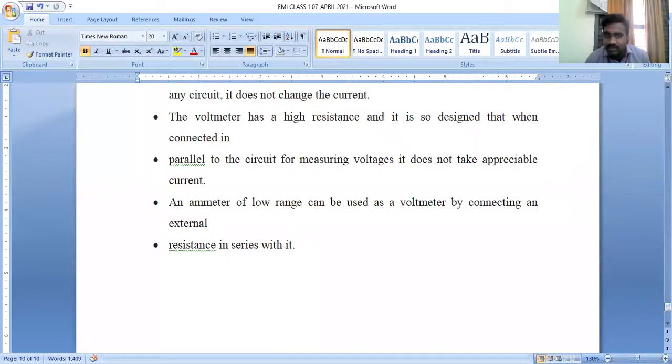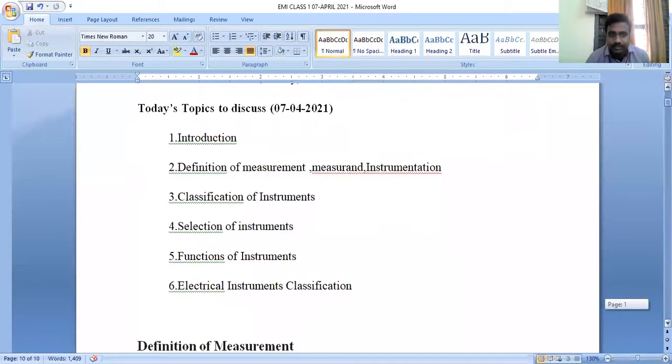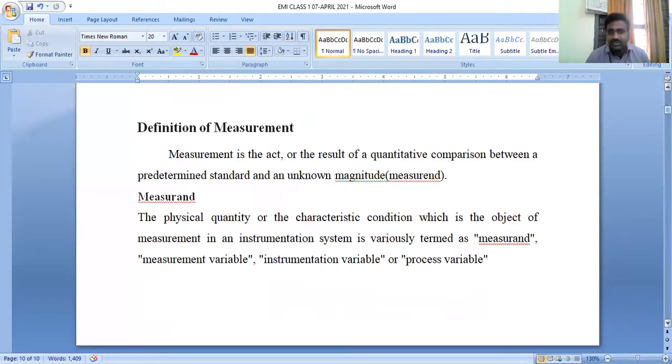So what is the difference between measurement and measurand? That's what we discussed in the very first slide. That's the doubt someone posted in the chat box. Here, measurand is nothing but an unknown magnitude, which we are going to measure or calculate or calibrate. Whereas measurement is nothing but a comparison.